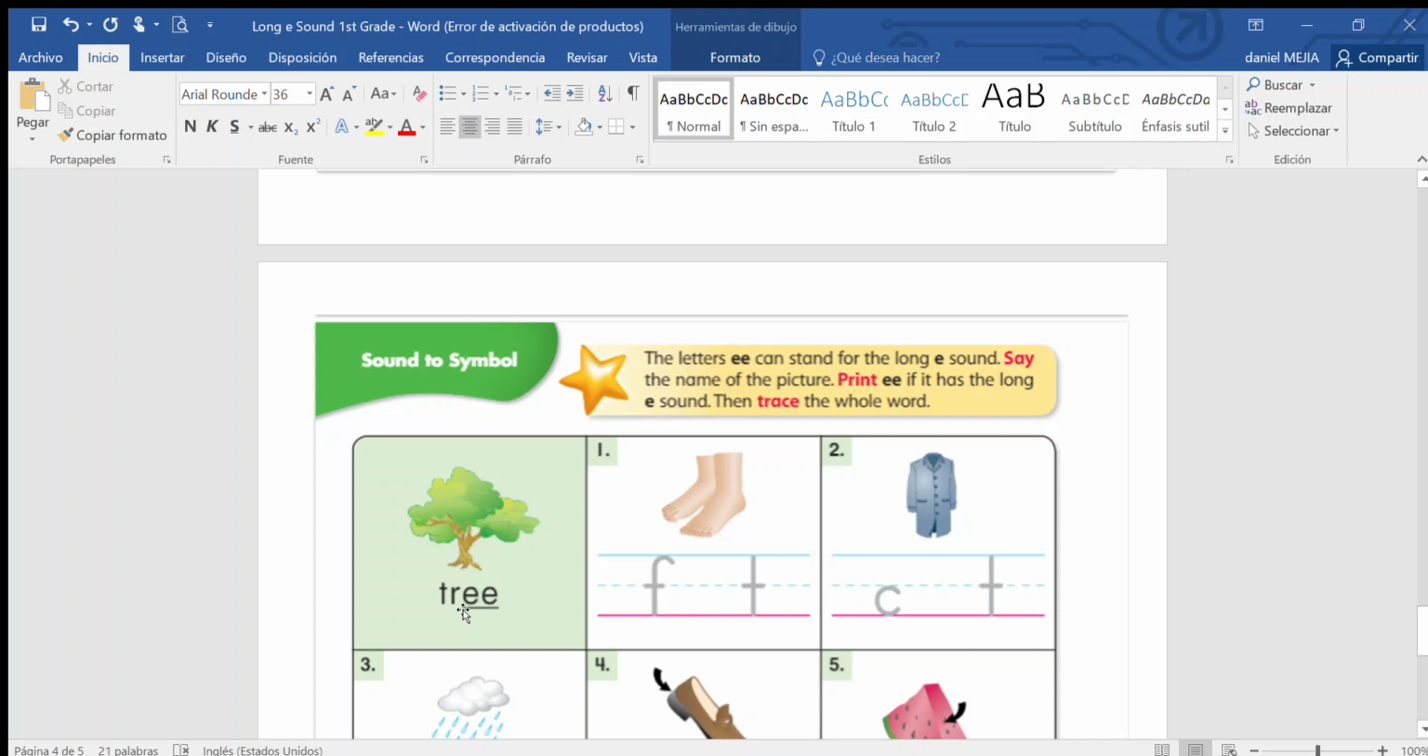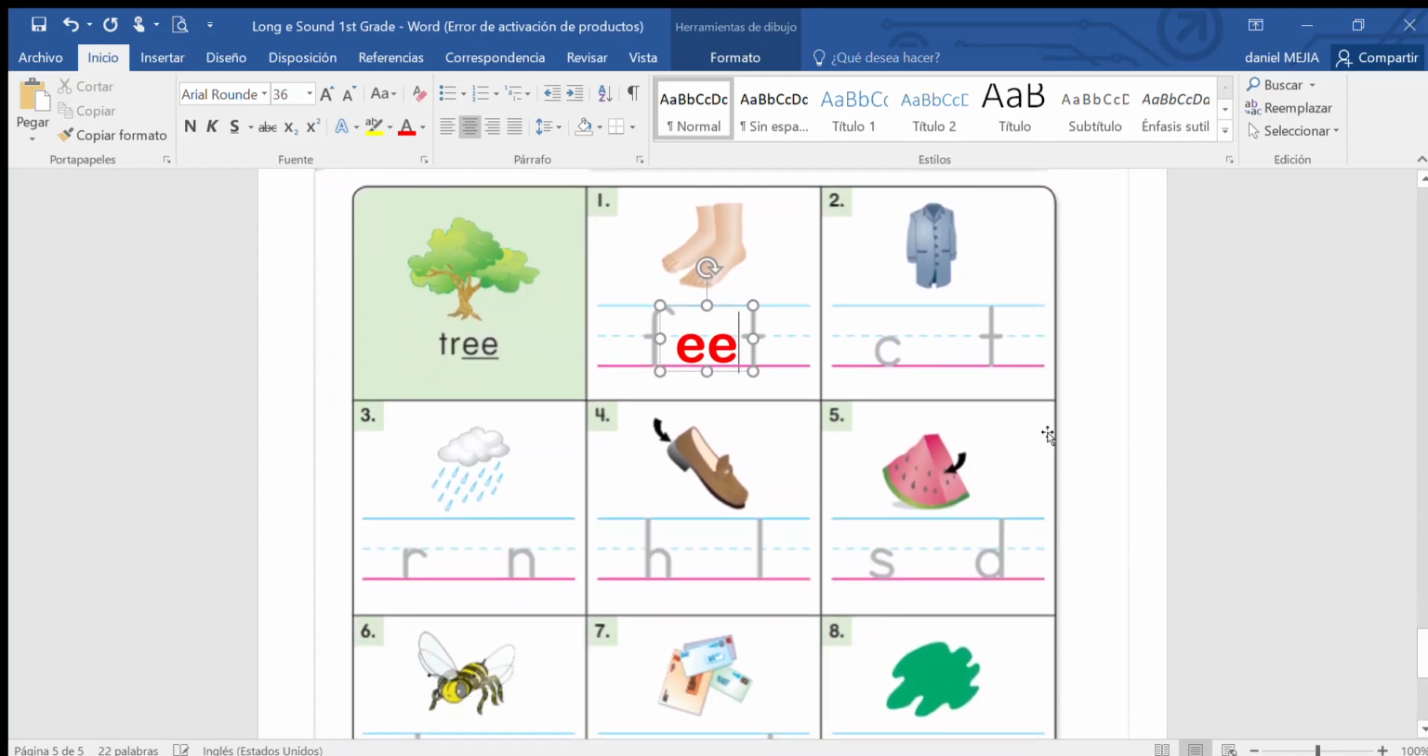So EE, tree. So we have the first picture. You walk with your, yes, with your feet. And it is double E. Number 2. It is a coat. Coat. Does it have a long E sound? No, right? So we do not write anything, okay? Number 3. Again, rain. Rain. Does it have a long E sound? No, right? So you don't write anything.